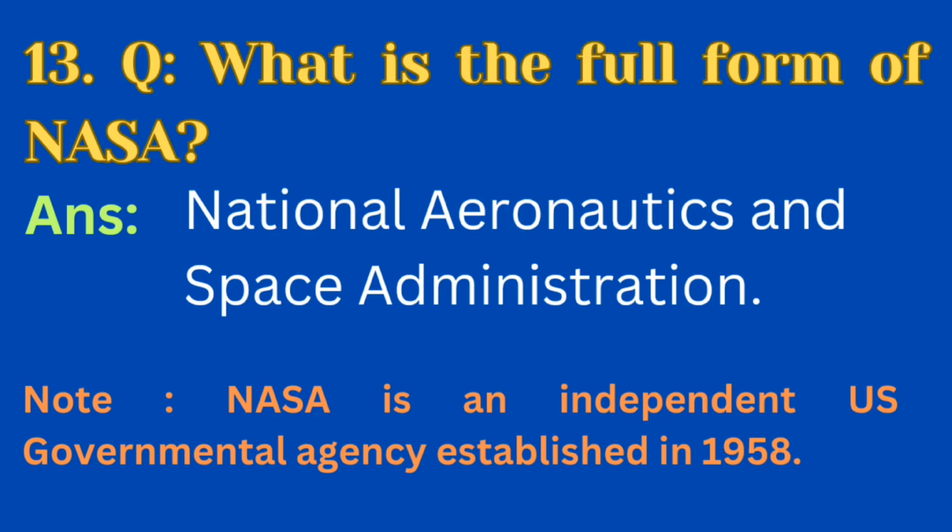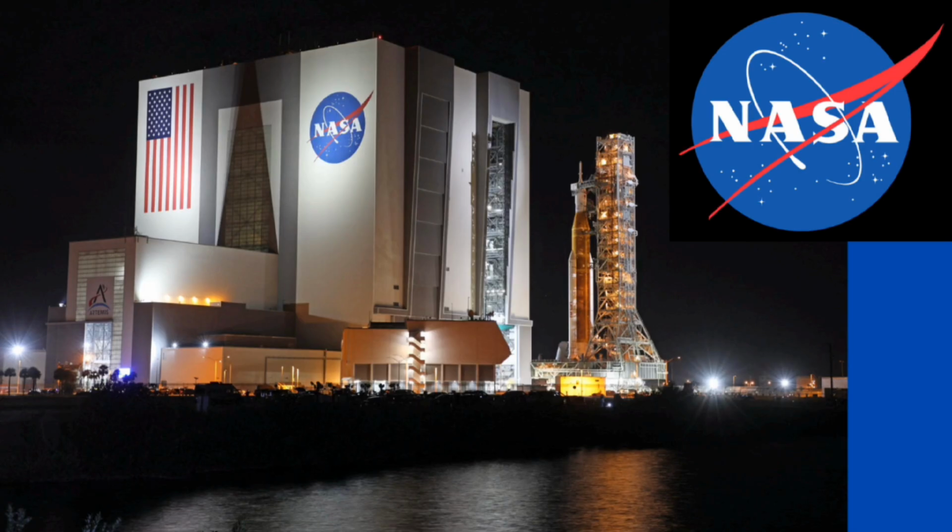Question number 13. What is the full form of NASA? The answer is National Aeronautics and Space Administration. NASA is an independent US government agency established in 1958. Students, this is NASA. The headquarters is in Washington, D.C., USA, United States of America.